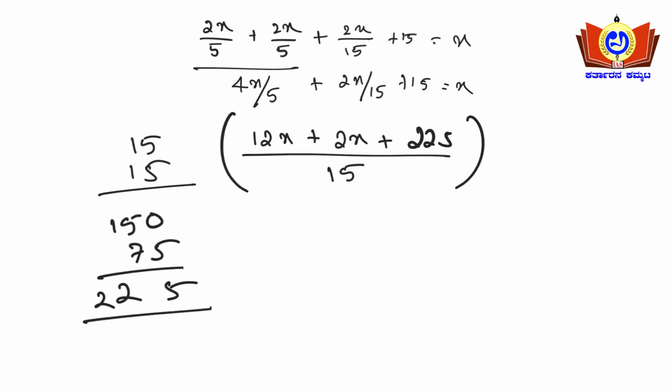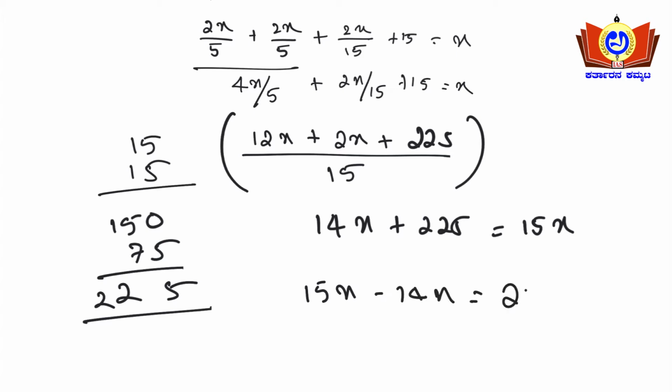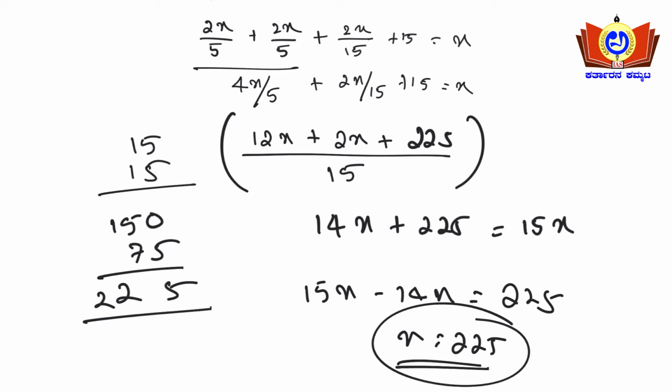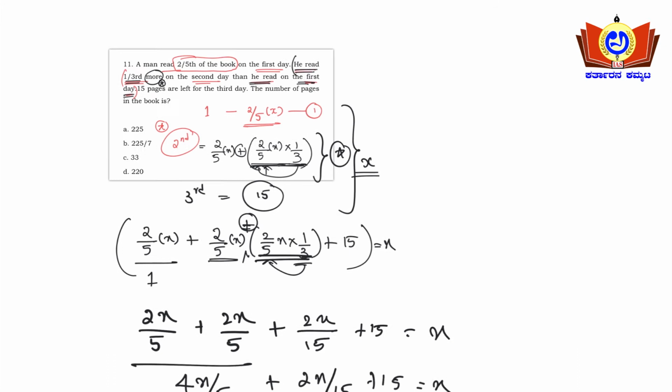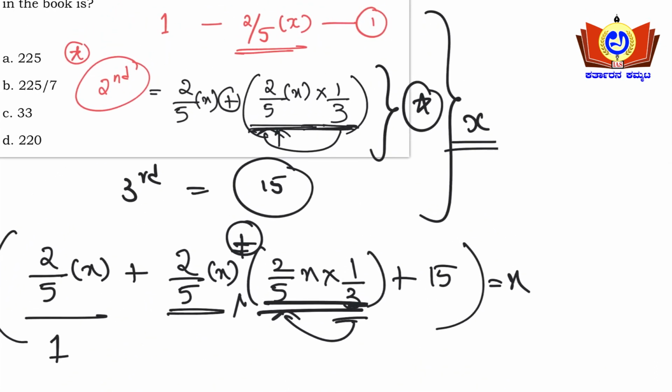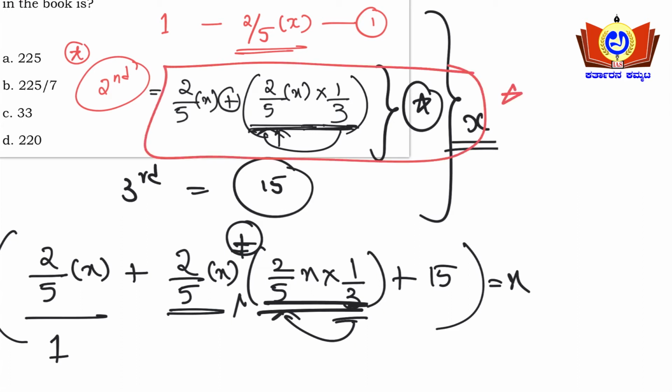So 12x plus 2x will be 14x plus 225 equals 15x here. So 15x minus 14x gives 225, so x will be 225. So there are a total of 225 pages in that book, friends. This second day part, you need to take very much caution while framing the equation here. This is the gray area, and in number system the questions are meant to confuse you, friends. So kindly take caution and frame the equation.